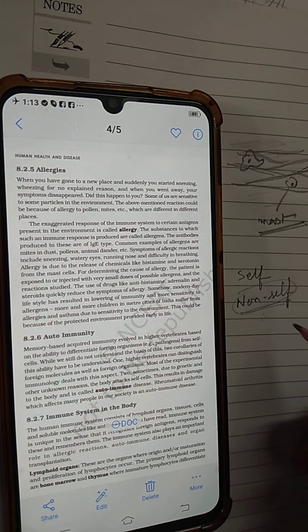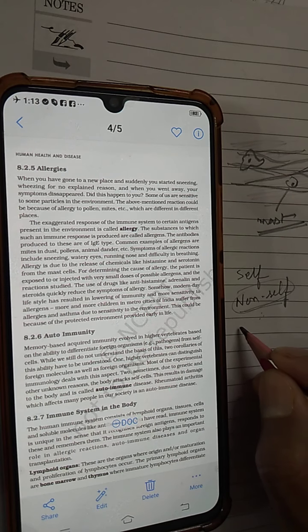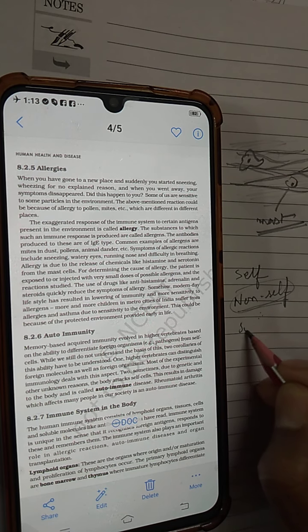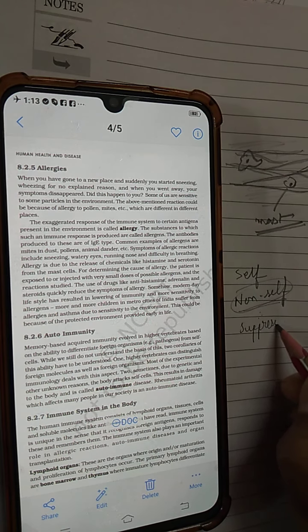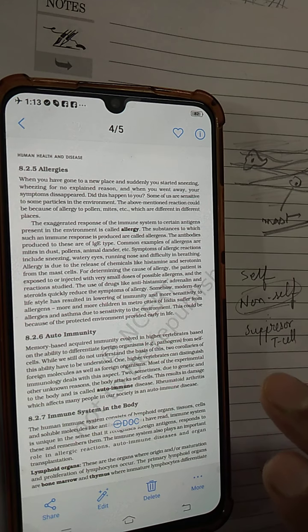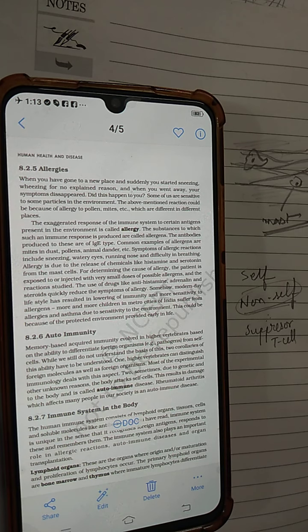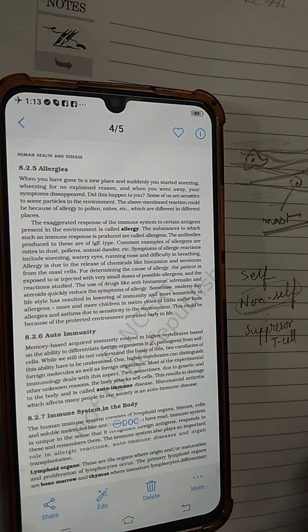Now that is actually controlled by, out of the different types of T cells that I described in the earlier video, the suppressor T cell. This suppressor T cell is responsible for suppressing your immune system, so that the protective cells don't start attacking your own body cells.